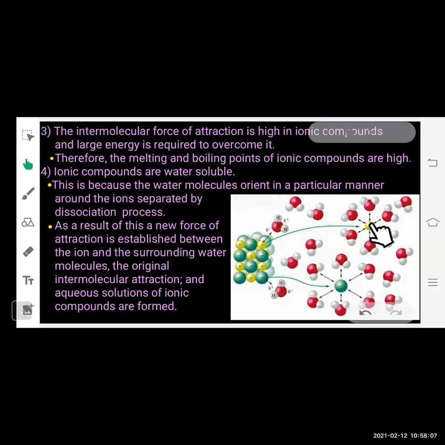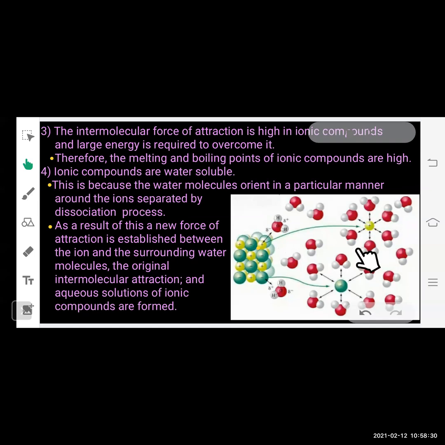You can see this is a positive ion, it is surrounded by the water molecules. In the same way, the negative ion also gets surrounded by the water molecules. As a result of this, a new force of attraction is established between the ion and the surrounding water molecules. So here a new force of attraction is established between what? Between these ions and the water molecules.